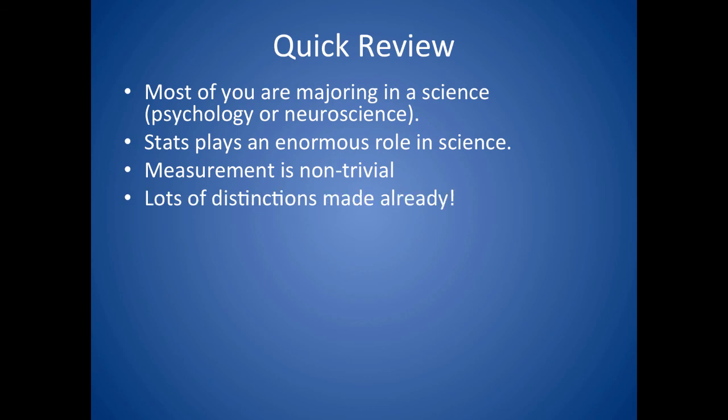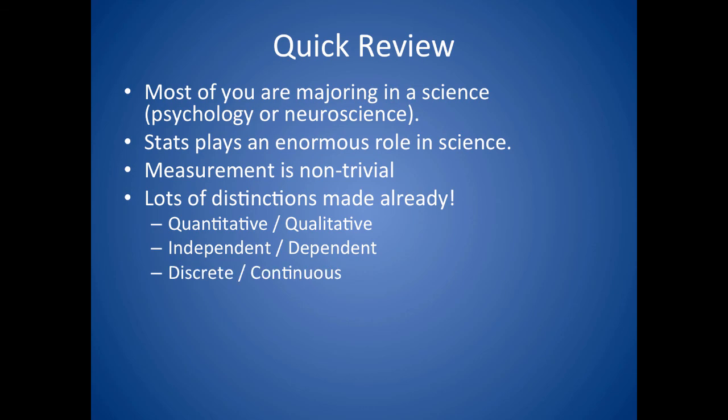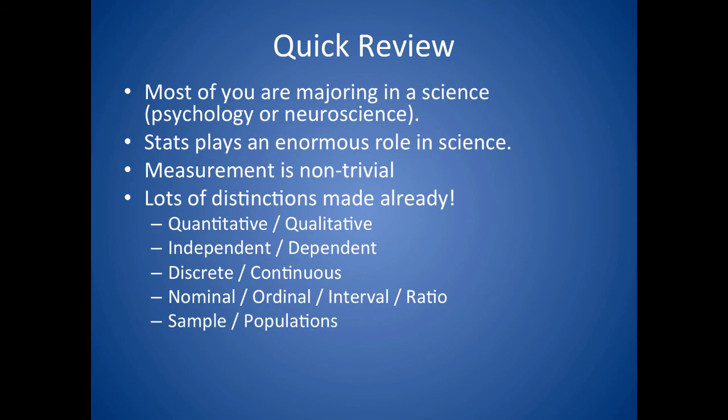And we've made lots of distinctions so far. We've talked about quantitative versus qualitative variables, independent versus dependent variables, discrete versus continuous variables, nominal, ordinal, interval, and ratio variables. We've talked about populations and taking a subset of a population called the sample. We've talked about inferential as compared to descriptive statistics.